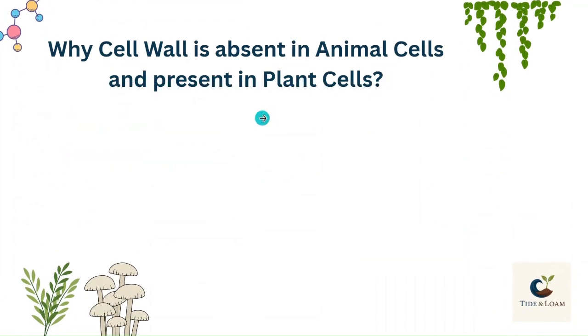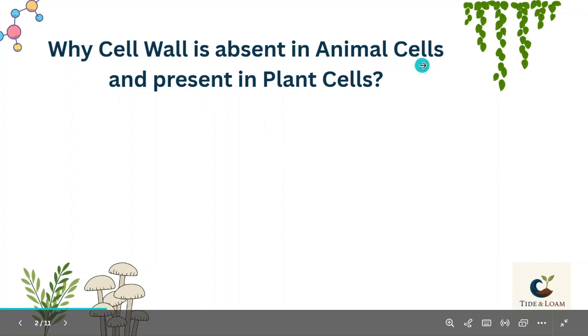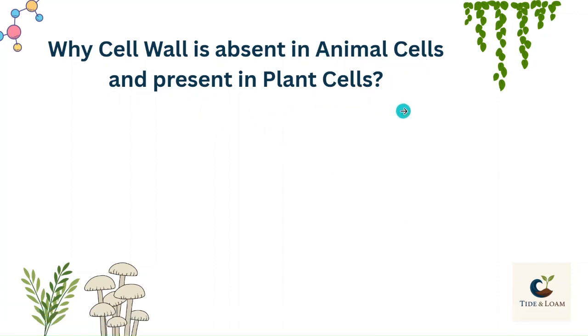Now here the question arises, why is cell wall absent in animal cells and present in plant cells? The answer to this question is very simple. It is because of the difference in modes of living of animals and plants. As you can see here, plants are static organisms. Plants spend their whole life fixed at one point in the ground. Whatever they need, they get from the atmosphere or ground. Like they need water, they get it from the ground. They need oxygen, they get it from the atmosphere.